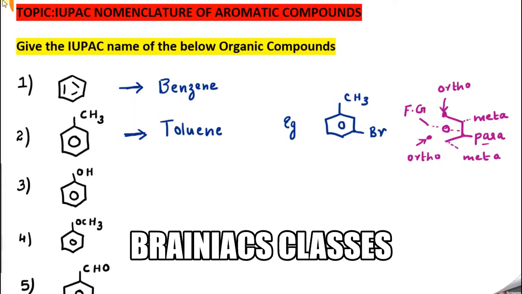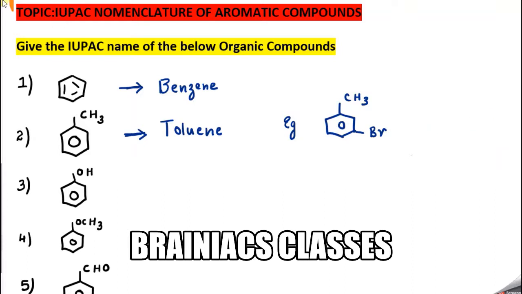Now let me write the name of this compound. Here it is meta bromo toluene.